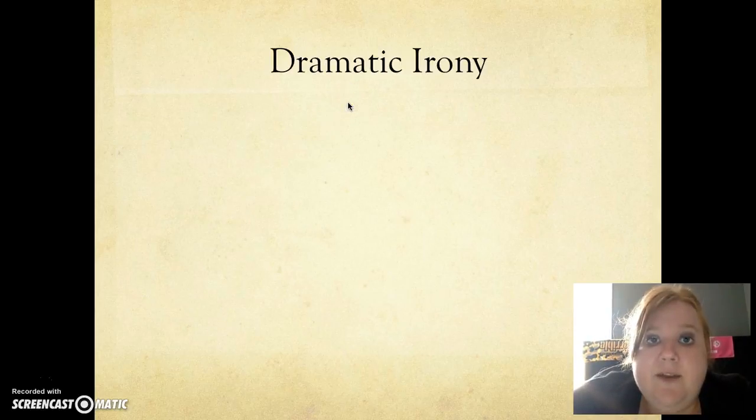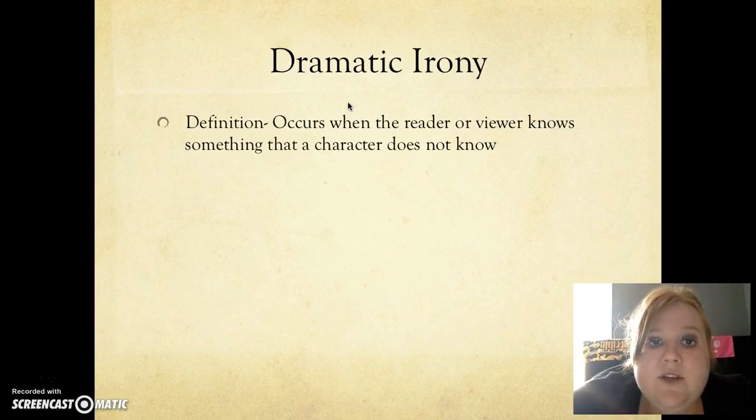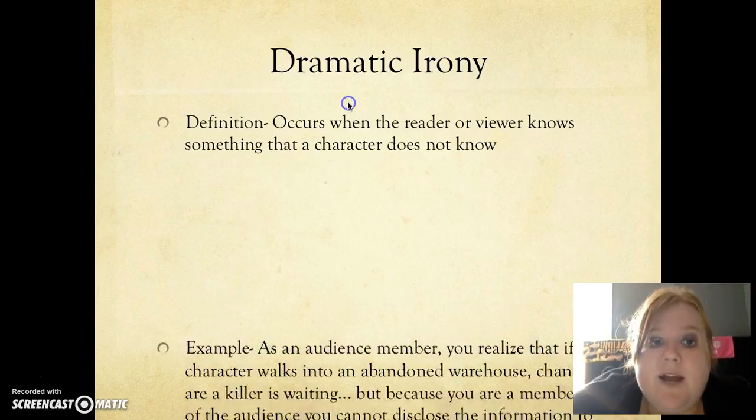The last and final version of irony is dramatic irony. This occurs when the reader or viewer knows something that a character does not know. When we're watching TV and we see something but another character doesn't know about it, this is dramatic irony.